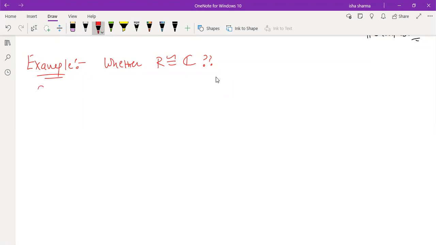So tell me whether the set of real numbers is isomorphic to the set of complex numbers? Yes? Is it right? No. Why? Because R is a subset of C.